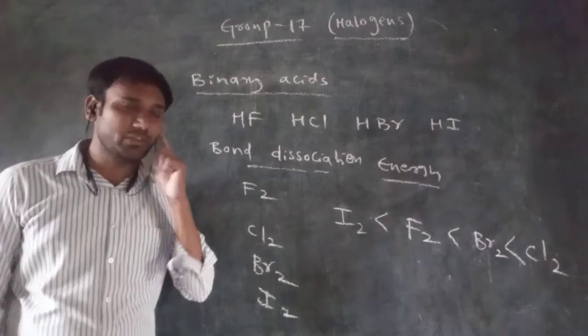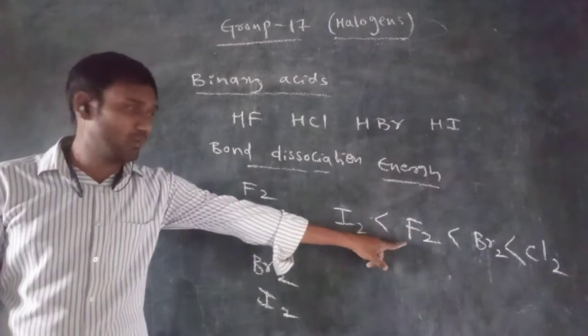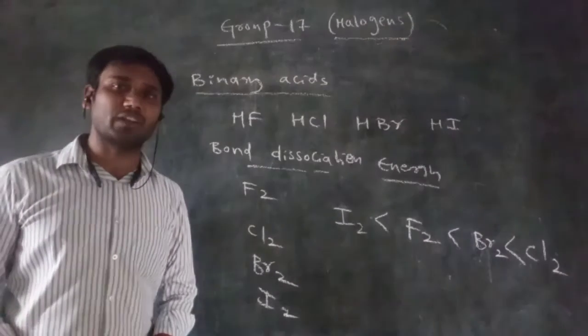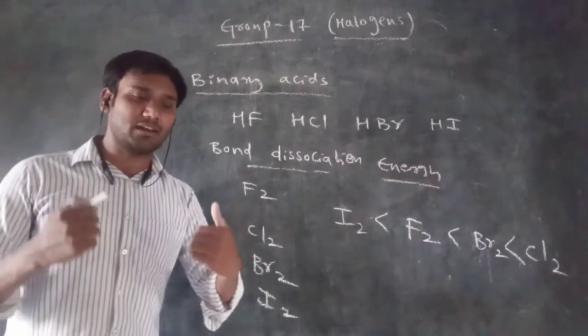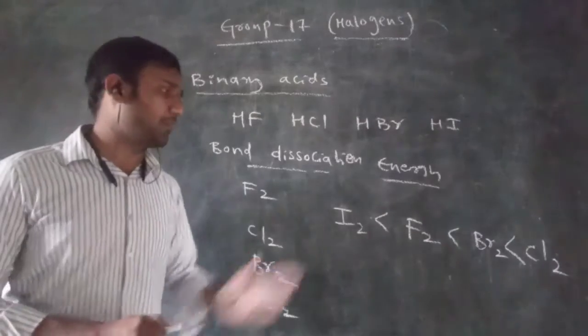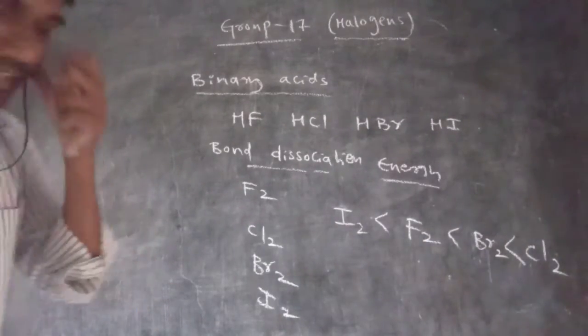So bond dissociation energy for which molecule is very more? Chlorine is more. Next of all, bromine. Next is fluorine. Next of all, iodine. So here, why is the bond dissociation energy of fluorine very less? It is due to the repulsions between the valence electrons of the fluorine atoms in a molecule. Due to the repulsion, the bond will break easily. Right. So this is about bond dissociation energy.